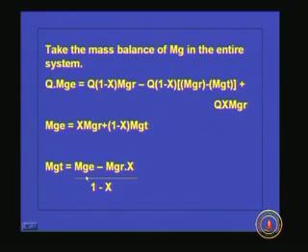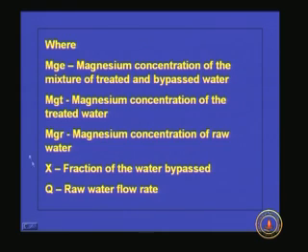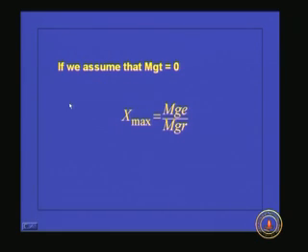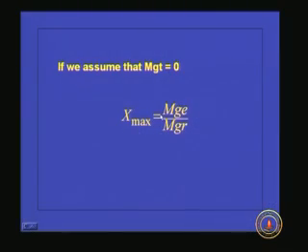So if you want to find the X value, what do we have to do? We assume that mgt is equal to 0. That is the condition where we get the maximum quantity we can bypass. We know that magnesium concentration cannot be made 0 by precipitation, but for ease we assume that magnesium concentration in the treated water is 0. So we get X max is equal to mge minus mgr, divided by mgr.